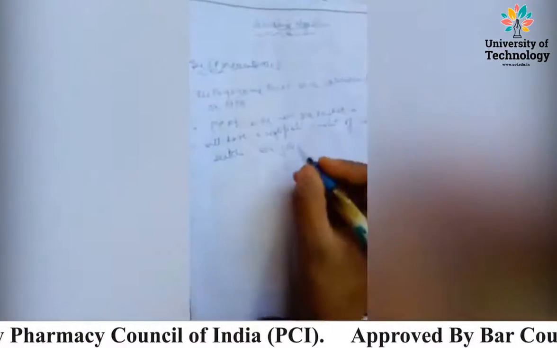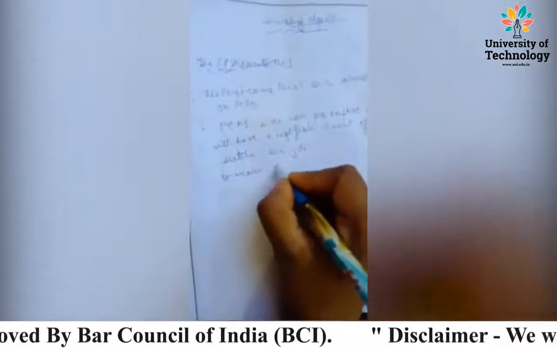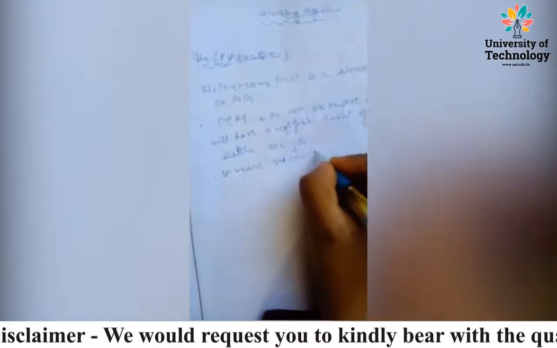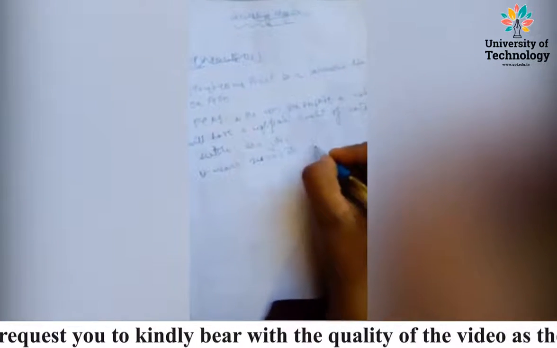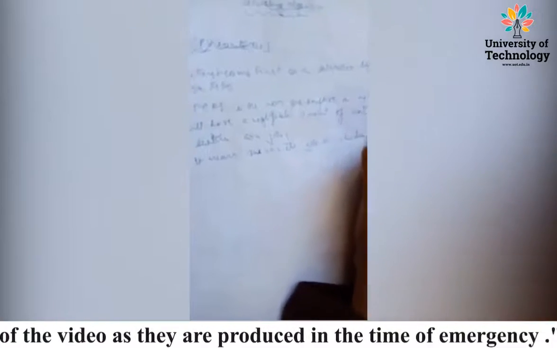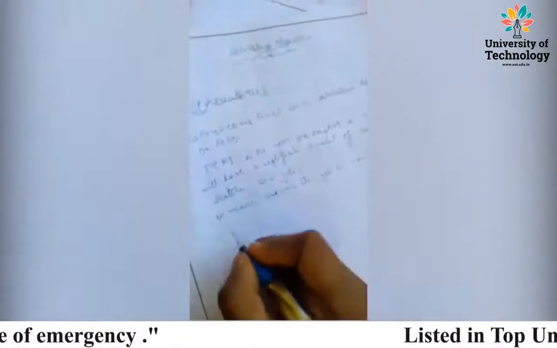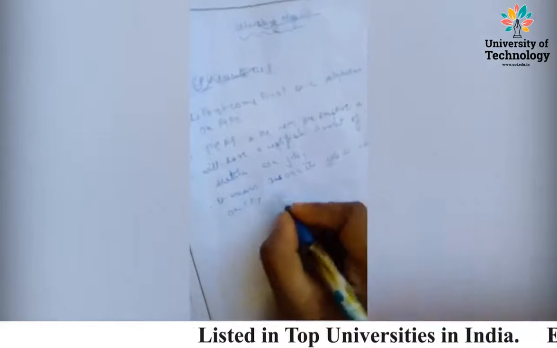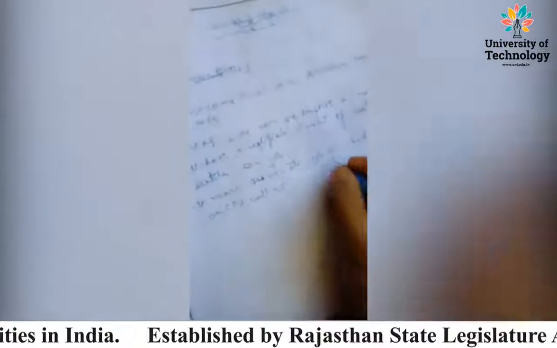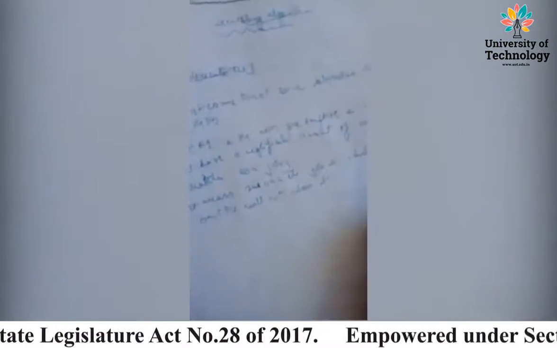So once the job is scheduled on CPU, it will not be released until its completion.